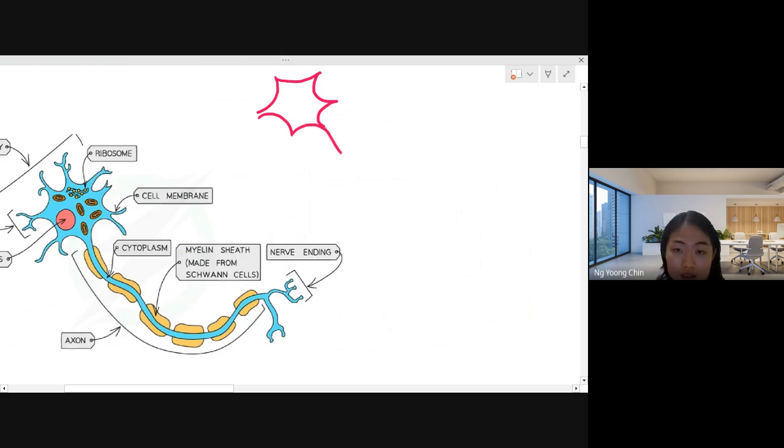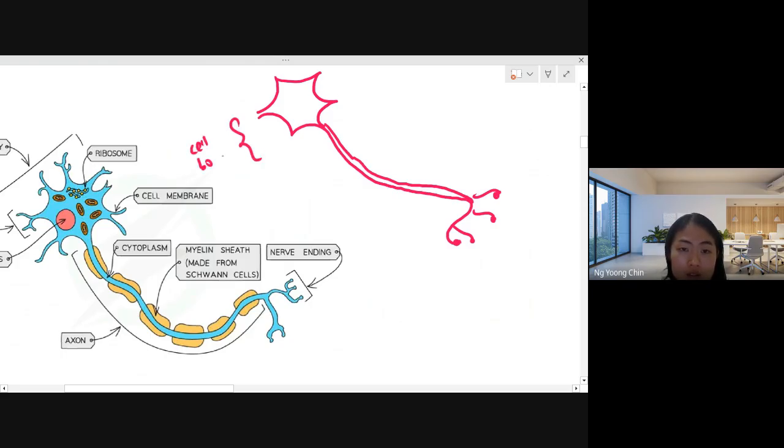And then branch out a very long fiber, and then at the end. So what is this? This is what we call the cell body. Inside the cell body, there is the nucleus.